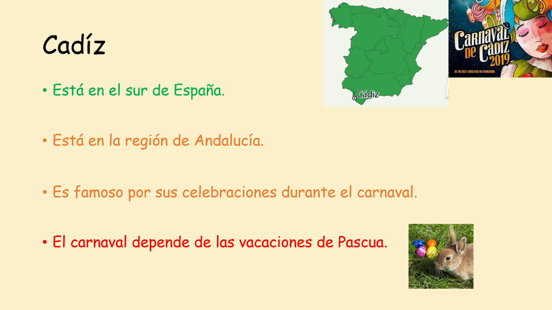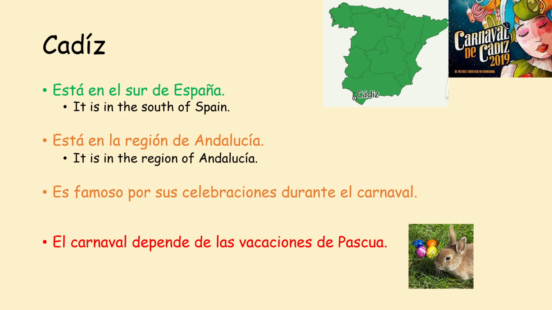Excellent. Right. So the green sentence. Está en el sur de España. If we take a look at this picture here, Spain here, we've got Cádiz, sur. Sounds a bit like south. So it is in the south of Spain. Revision of the use of estar for location. Amber, está en la región de Andalucía. It is in the region of Andalucía.